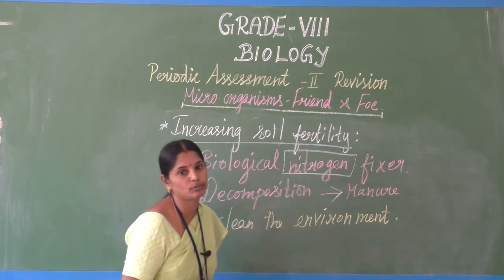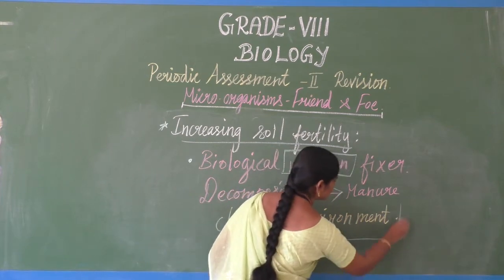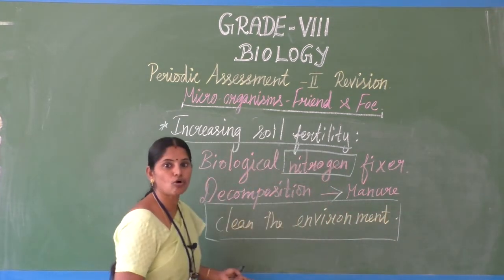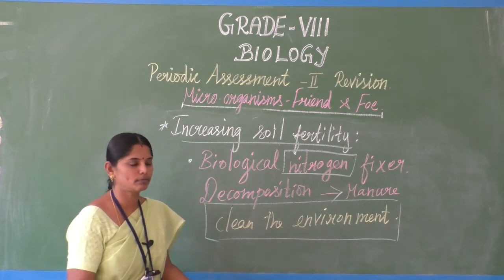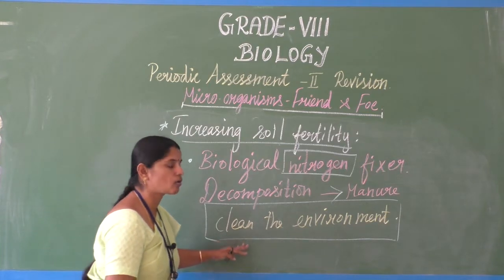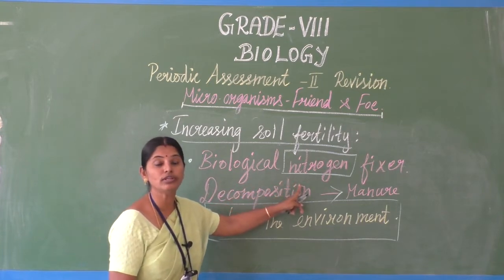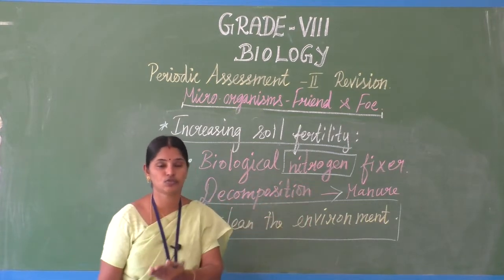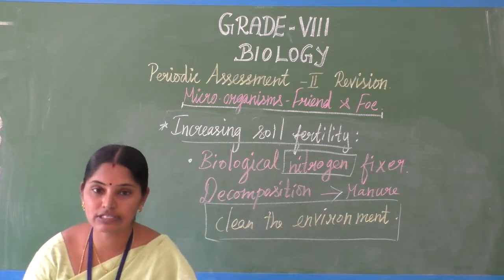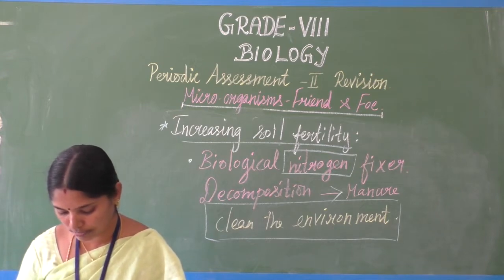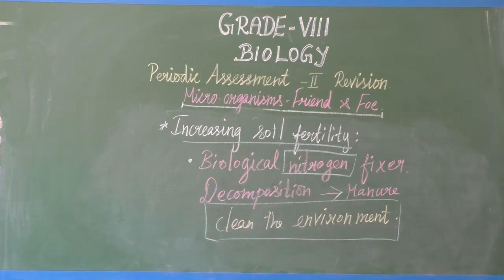Because decomposition happens, it cleans the environment. Imagine, without decomposition the world would not look this clean. So microorganisms are needed to clean the environment. Now we will see how nitrogen is fixed, how the gaseous form of nitrogen is turned into a nitrogenous substance in the soil. We will see that in our book, the table column given on page 27. Take the table column, and I will show you with explanation.